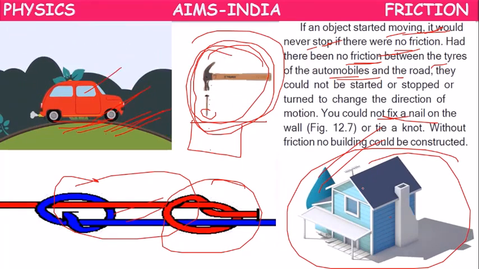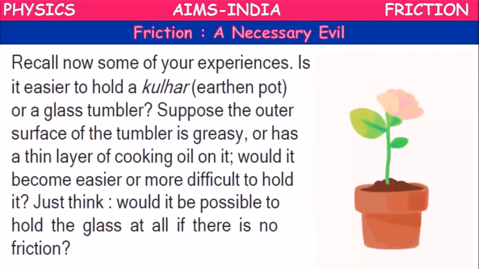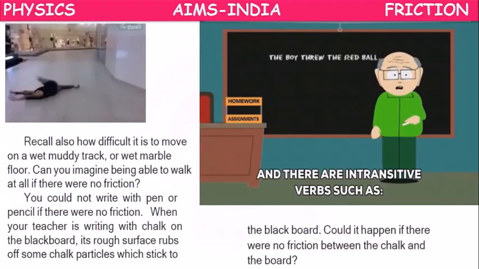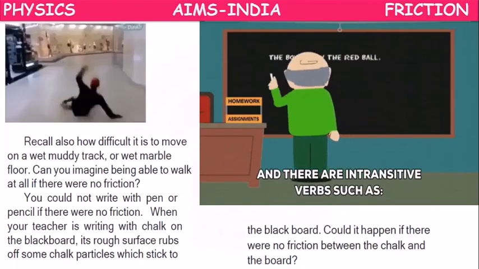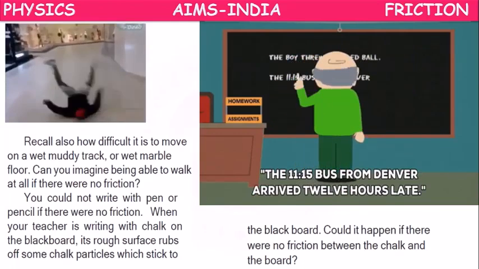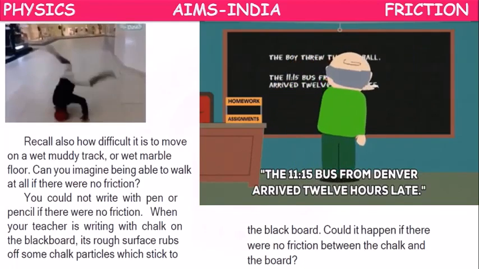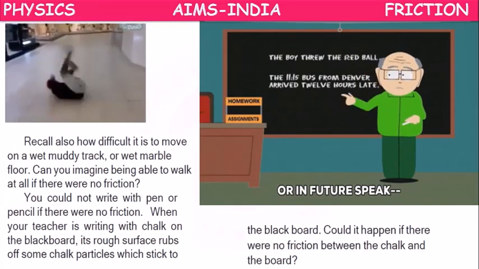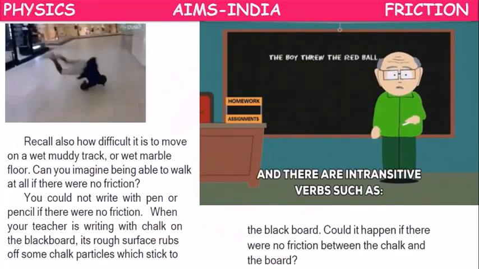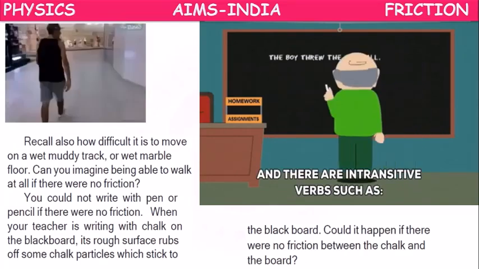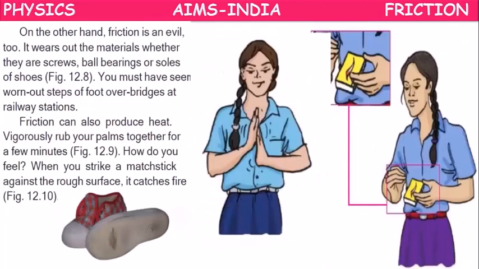So, in this way, friction is a necessity because of which we are able to walk, write, run, move vehicles, and build houses. In this way, it is a necessity.